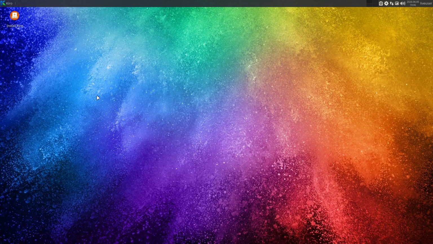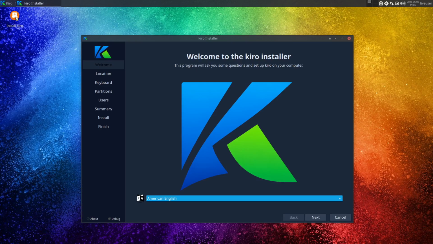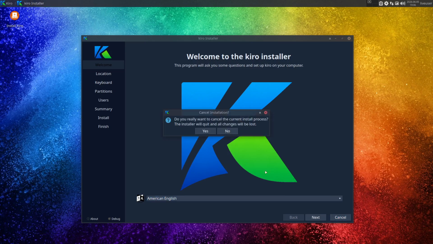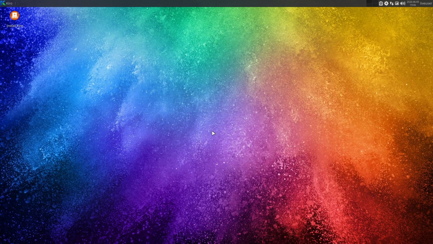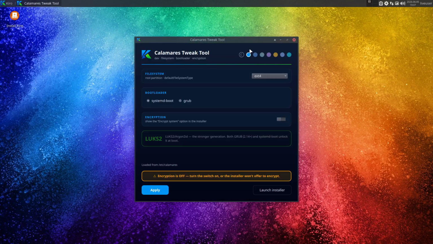So only necessary, right? If you want an encrypted system. Nothing changed, the view is still the same, right? Simple installation, not technical. A few of these buttons, everybody has seen them. If you've installed a few distributions, it's all the same, right? But we have something special for the guys who are more expert or, like I said, want to encrypt. We created a tool called the Calamares Tweak Tool, right? So that becomes a little bit more complex.